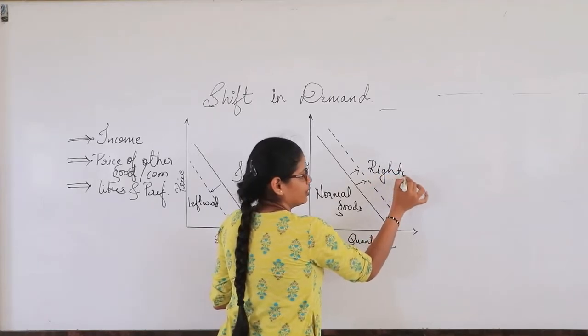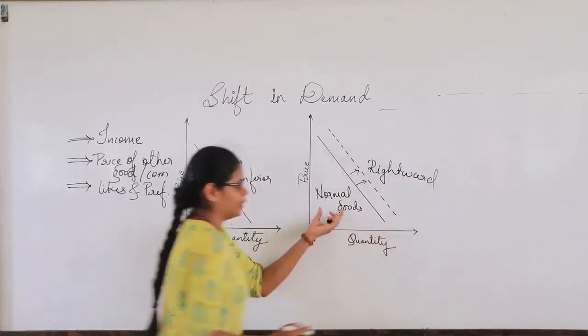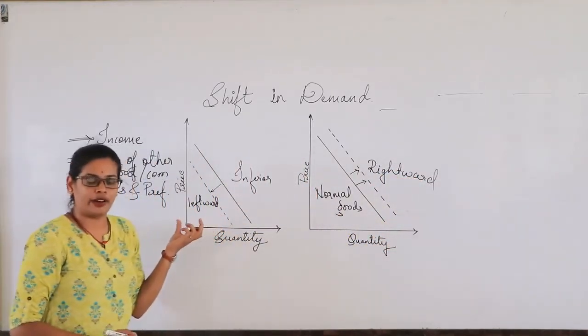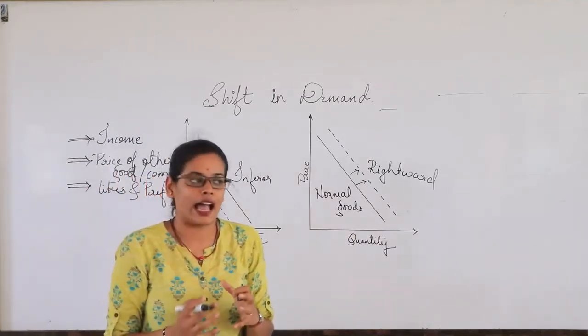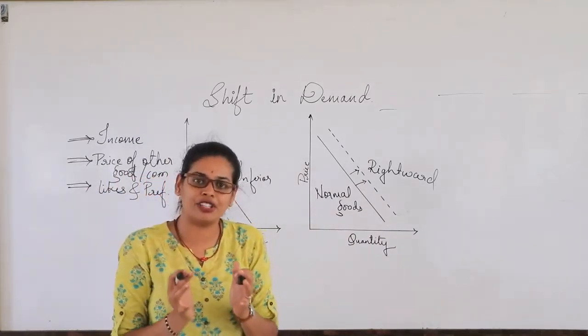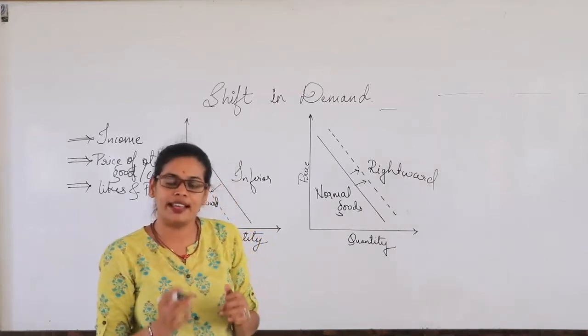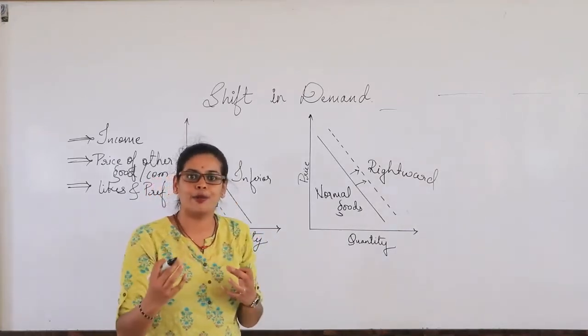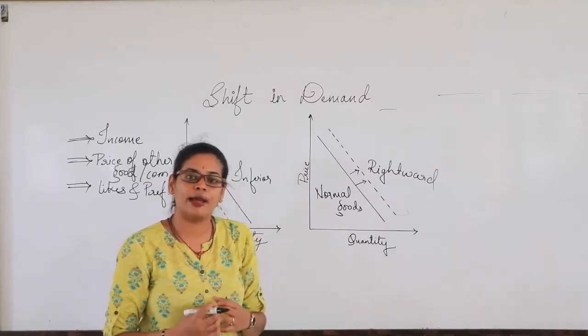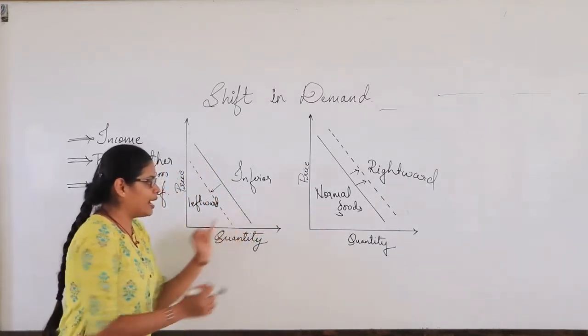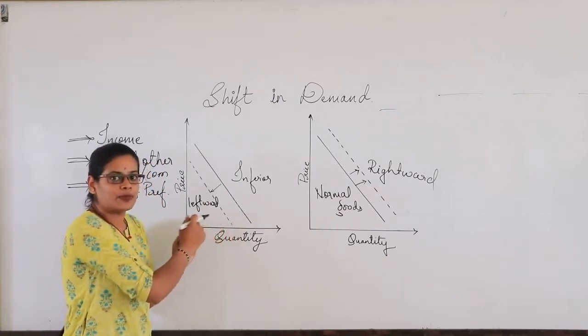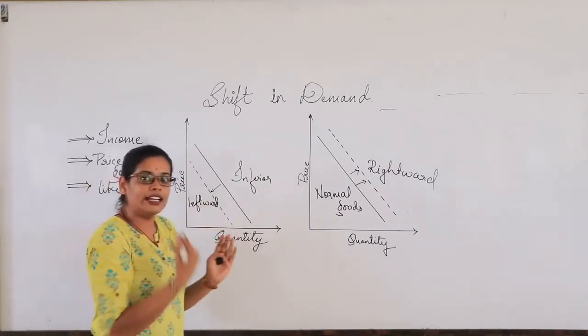So there is a difference between the normal good and the inferior good, right? When there is a low income, and very little amount is left with the consumer, he always looks for commodities available for a very low price. That's the reason the demand curve has shifted towards the left.